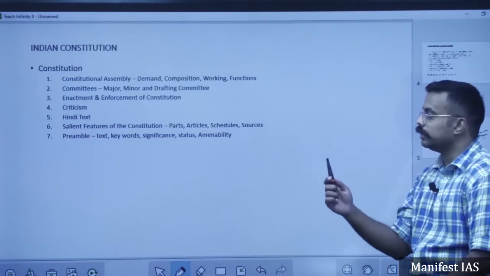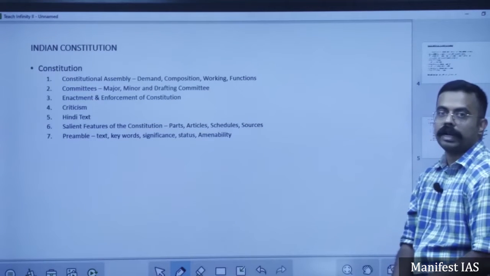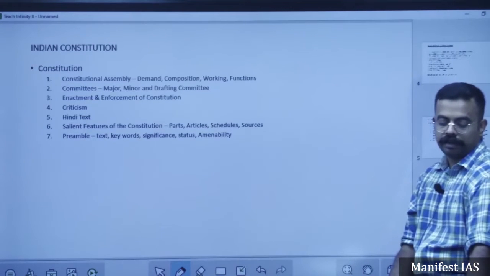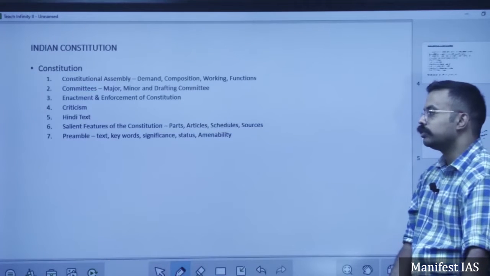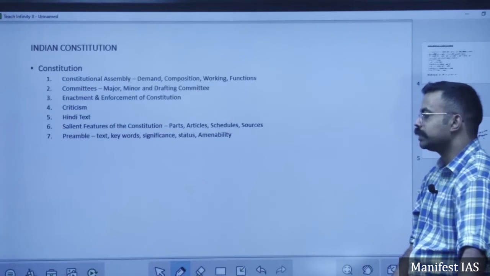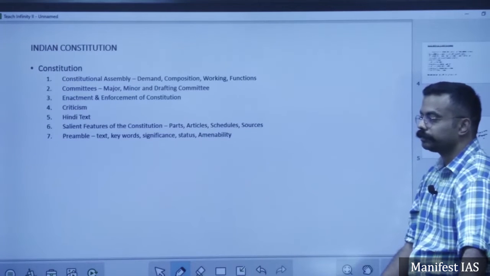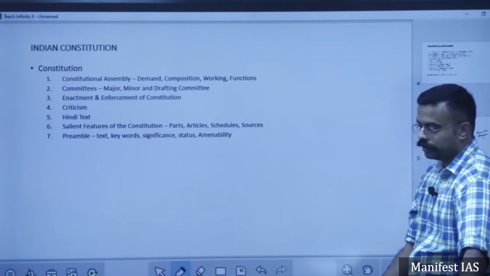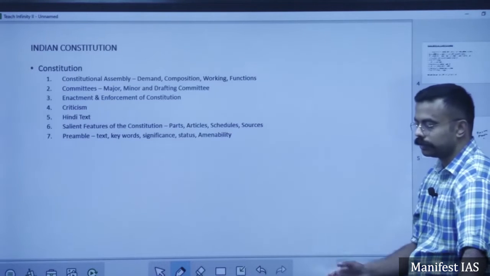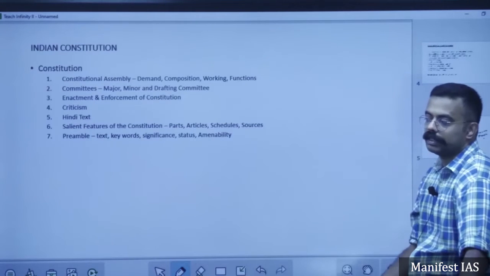It has a feature of blending of rigidity and flexibility. Rigidity as in the basic structure of the constitution, flexibility as in the provision of amendability through Article 368 or outside it.